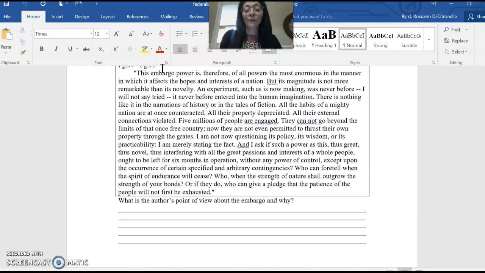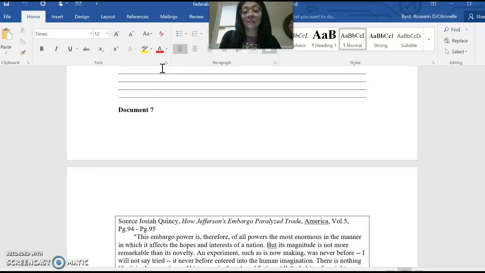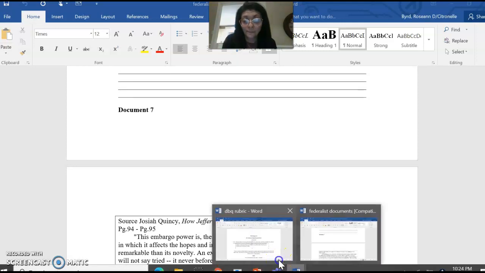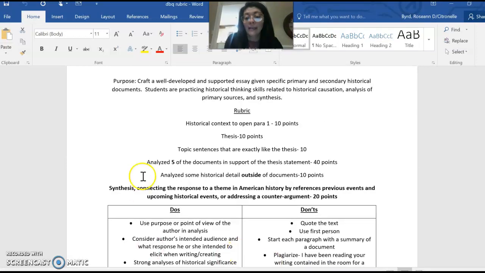Okay, but you want to be able to use at least 5 of, you have 7 documents, and you want to use at least 5. The rubric states, let's go back to the rubric very quickly before our time runs out. Analyze 5 of the documents in support of the thesis statement.